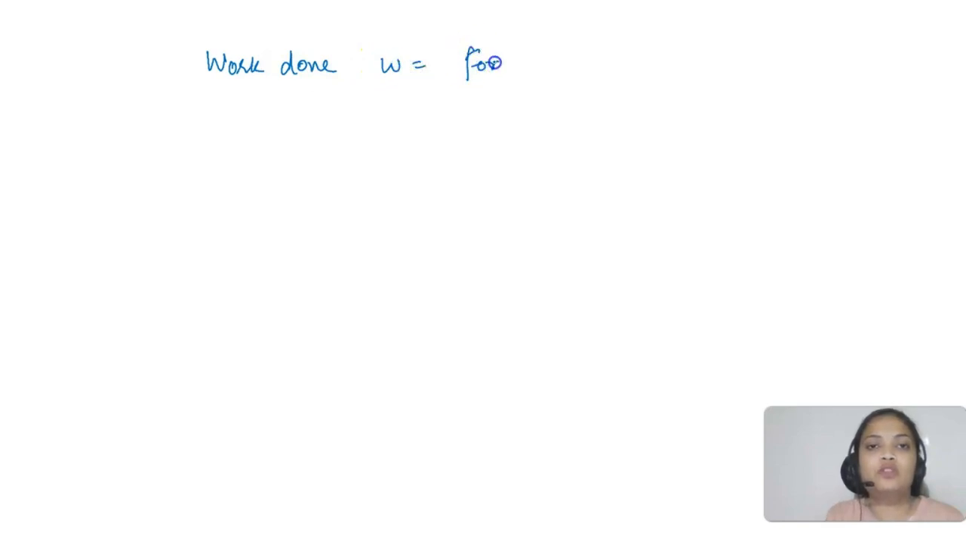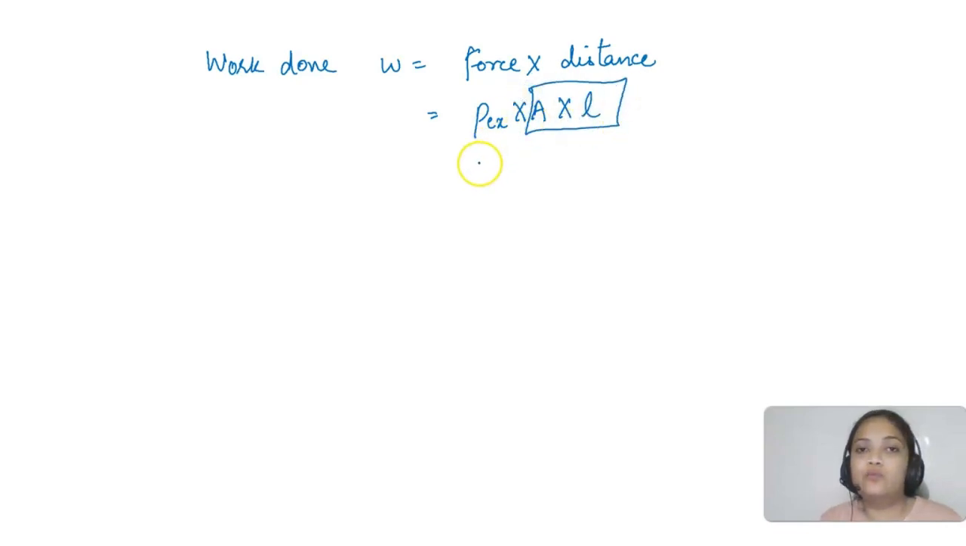It is equal to force into distance, right? What is the force into distance? So force is P external into area, which we have calculated, and distance is L. And this A into L, what is this A into L, students? It is delta V, right? The change in volume. It is delta V, which is your change in volume.